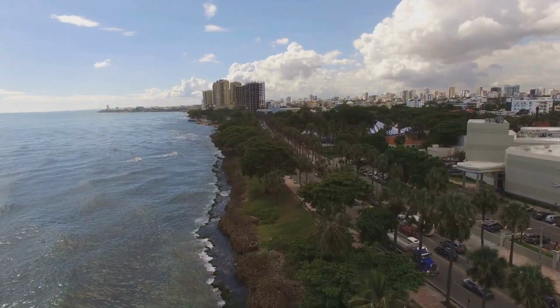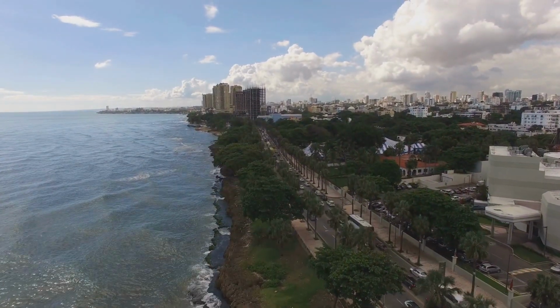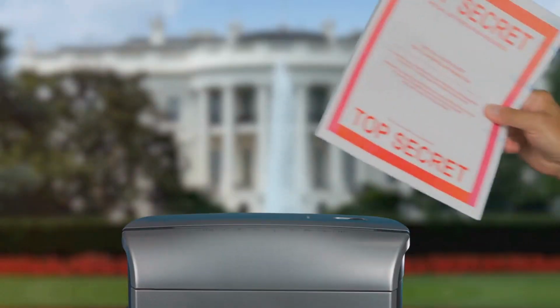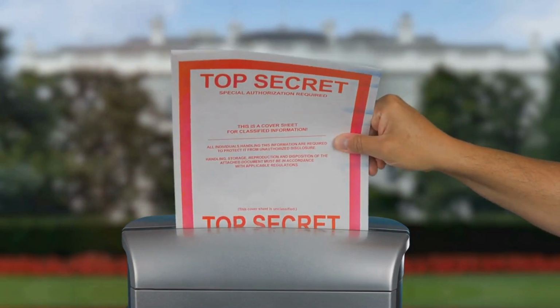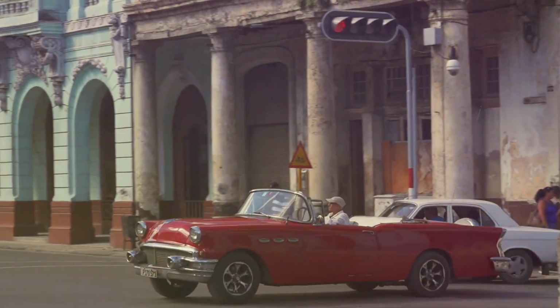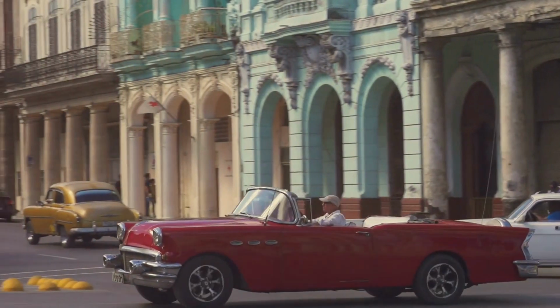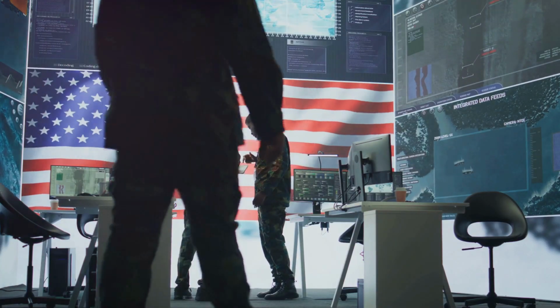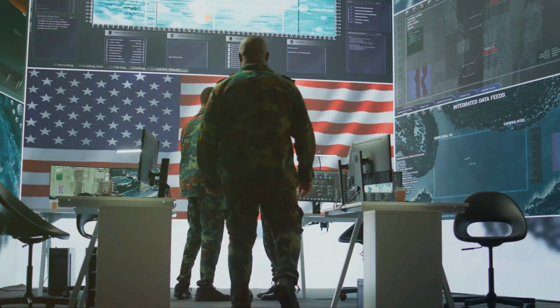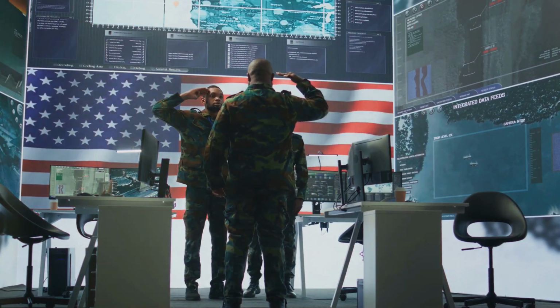Moving to the Dominican Republic, the CIA was active during the Trujillo dictatorship. They even played a role in his assassination in 1961. Now, let's talk about the Cuban Revolution from 1953 to 1959. The CIA closely monitored Fidel Castro's rise to power, but failed to prevent the establishment of a communist government in